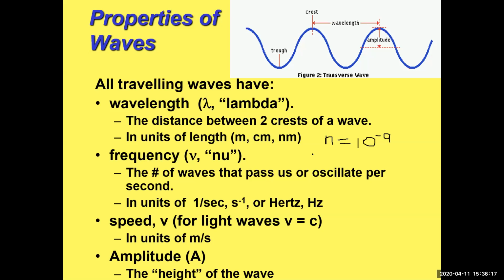You're going to have to do that conversion a lot. A lot of wavelengths are given in nanometers. So a nano is a billionth of a meter. So in other words, there's a billion nanometers in 1 meter. So we could write 1 nanometer is equal to, since 1 nano is 10 to the minus 9, 10 to the minus 9 meters.